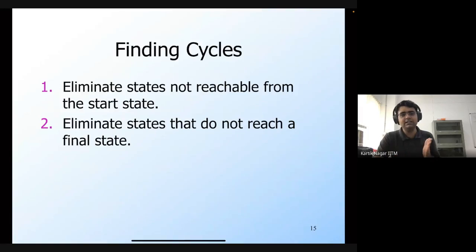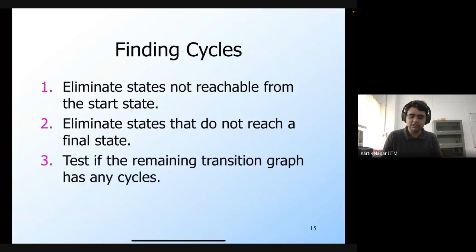So we have considered all the states that are on paths from the start state to the final state. Now we can search for cycles, again using either DFS or BFS. In the remaining transition graph, we check whether it has any cycles. If there are any cycles, the language is infinite, and if there are no cycles, the language is finite.